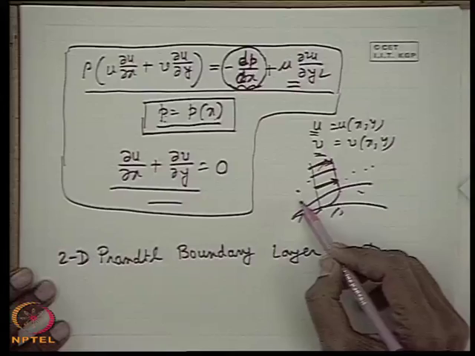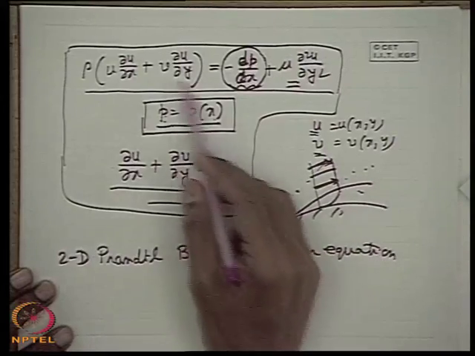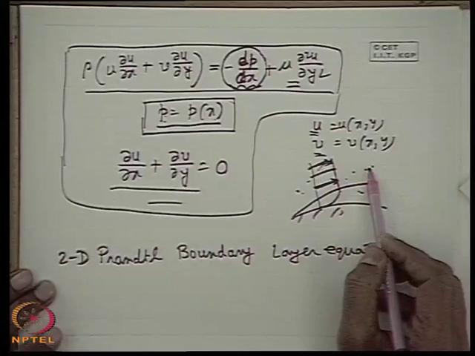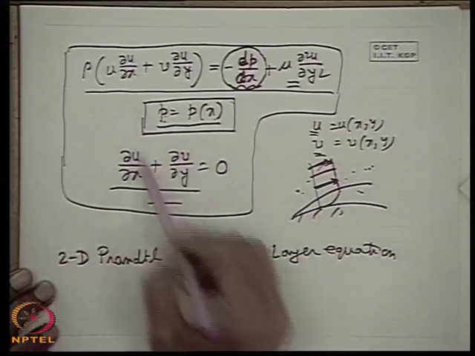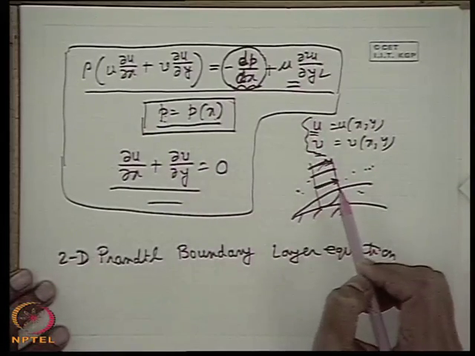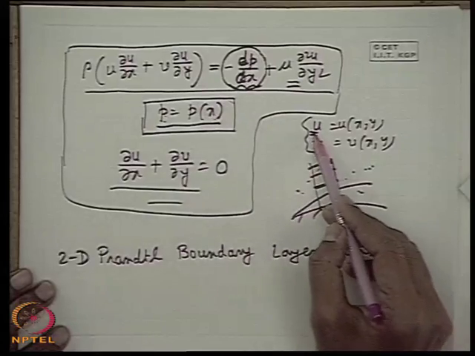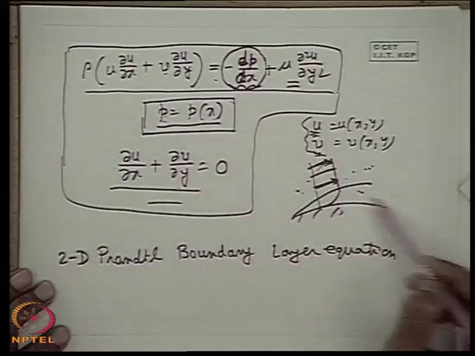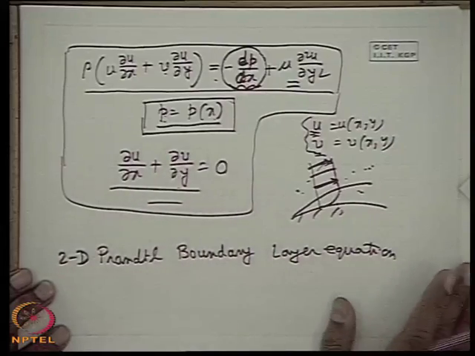So, the pressure as a function of flow direction is found from the solution of the potential flow equations, that is the Euler's equation or Bernoulli's equation, and then the boundary layer equations are solved for the velocity quantities only. For a two-dimensional case, there are two velocity components. So, we have two equations, one boundary layer equation in the x direction and another one is the continuity equation.